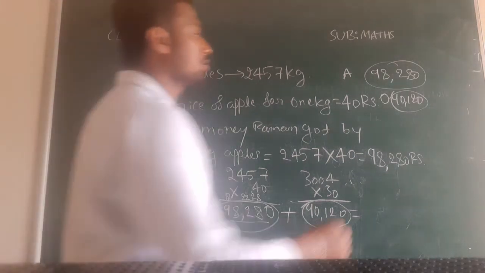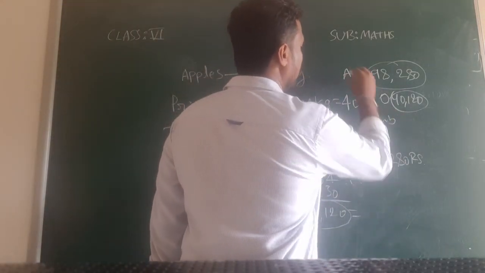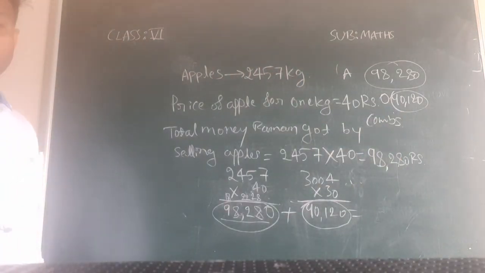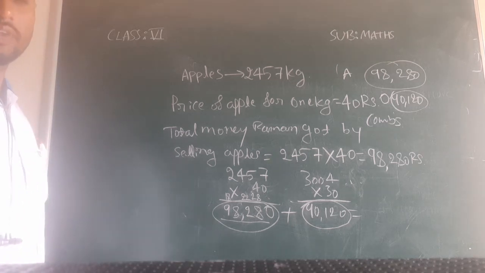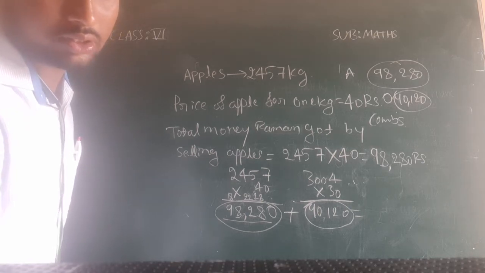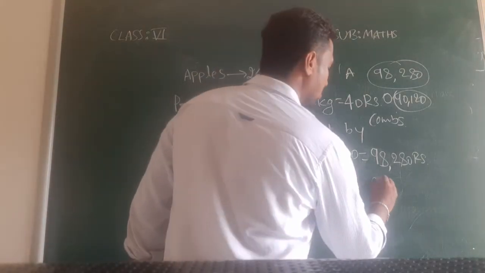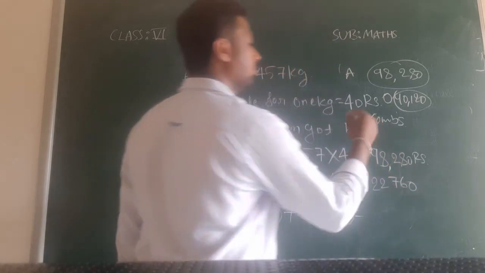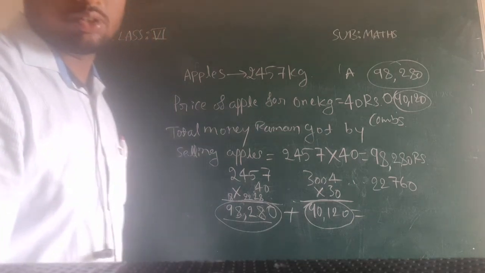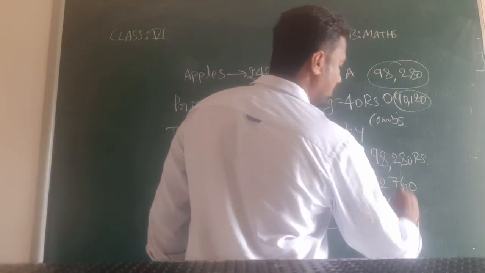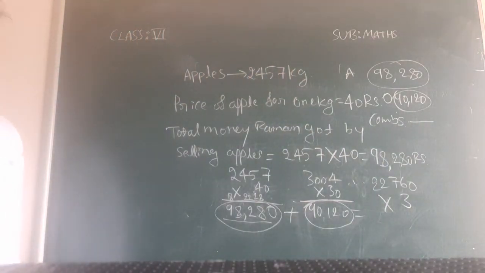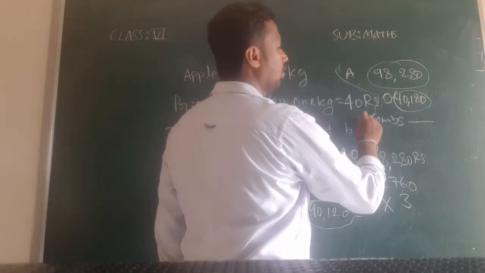Like that only for combs. Just what you have to do, you have to make one table, and here to get about combs, how much he has totally sold, in the table they have given 22,760. So he sold 22,760 kg of combs, and per kg how much is he charging? 3 rupees. So you have to multiply this with 3 and you will get some answer, how much he has got by selling combs. Like this only you have to make one table for question D.